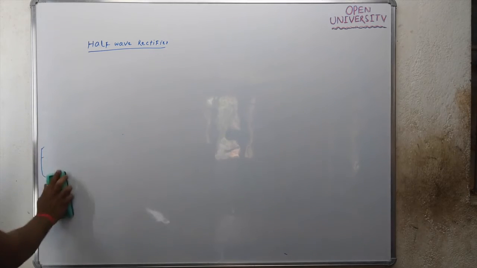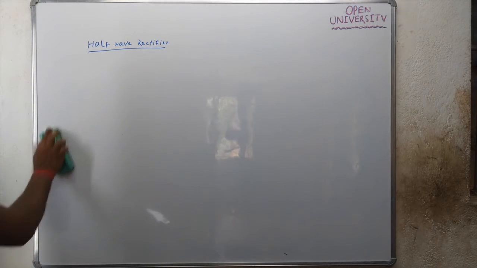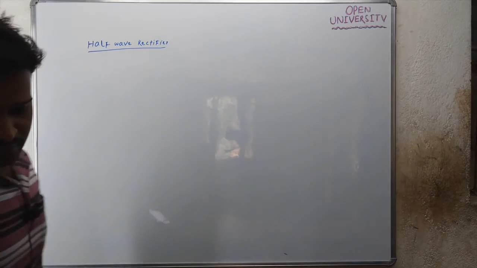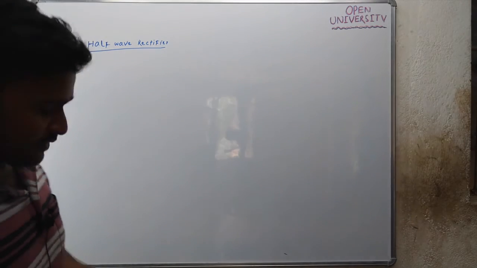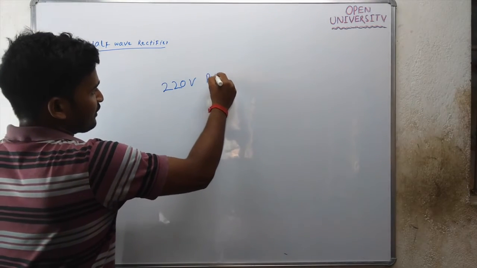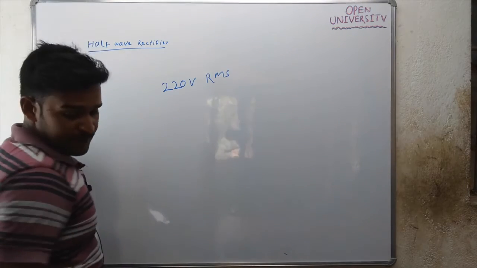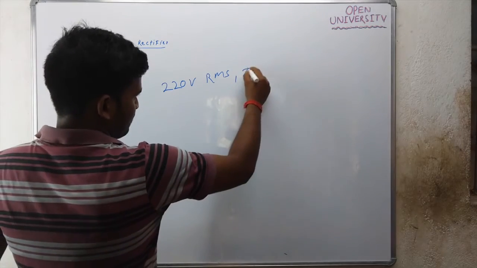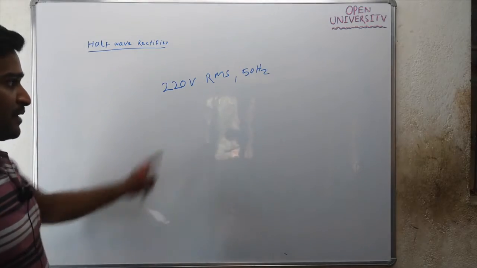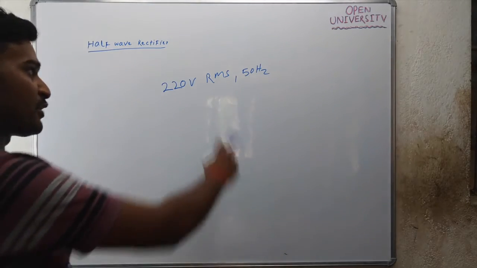and primary voltage is 220 volt RMS, and frequency is 50 hertz.